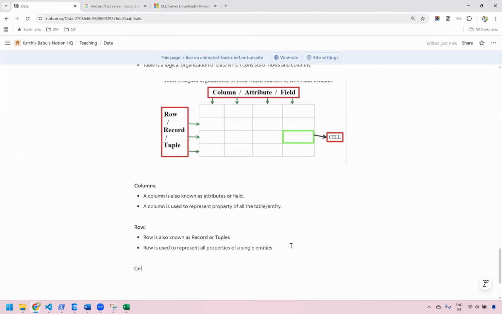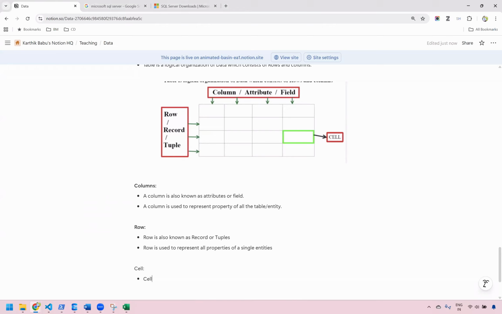The next thing is we are going to discuss the cell. Why am I repeating these fundamental things? Because we will be dealing with a lot of tables, rows and columns, and if our understanding is not clear, it will be difficult for us to learn those concepts in a simpler way.